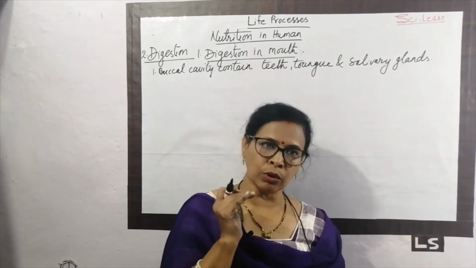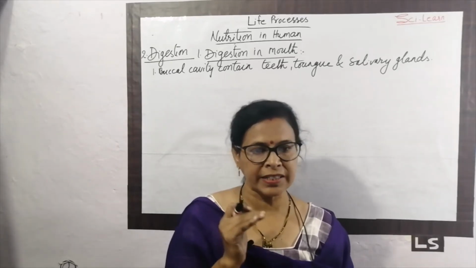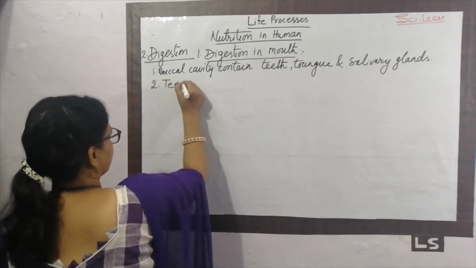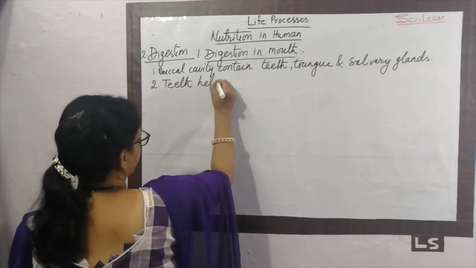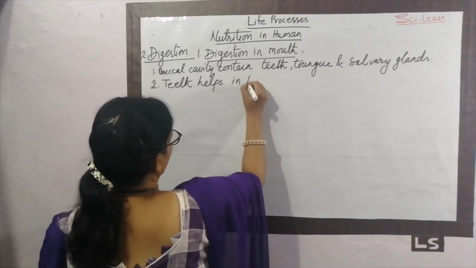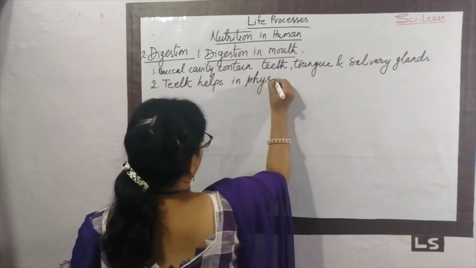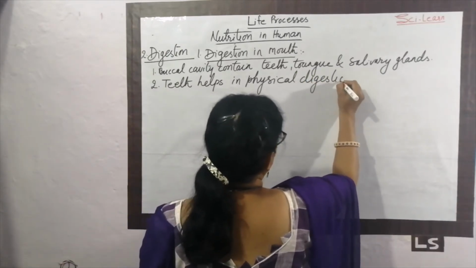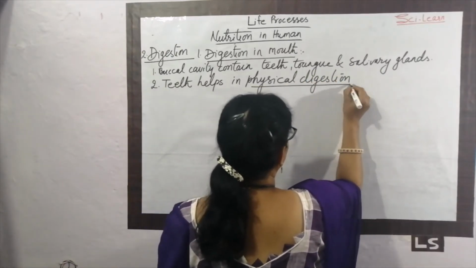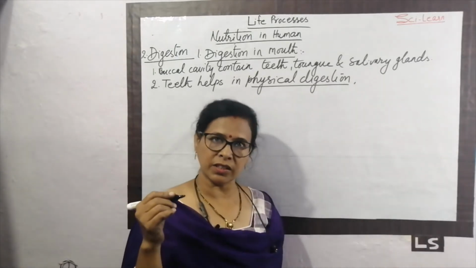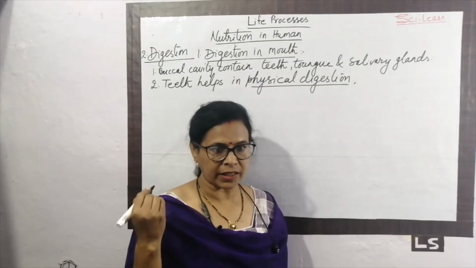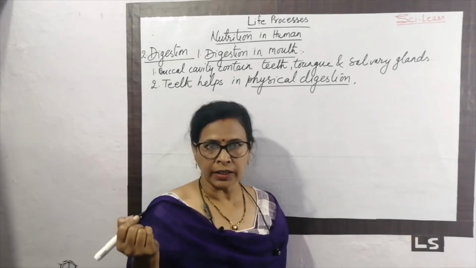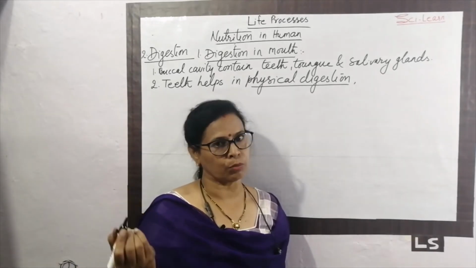Okay. What is the role of teeth? Teeth help in physical digestion. What is the meaning of physical digestion? Physical digestion is the process which is going on physically. Physically, by cutting the food into small pieces. What is the role of teeth? It cuts the food into small pieces.